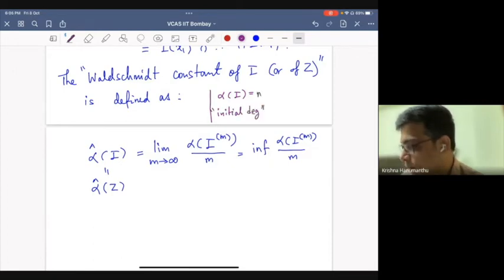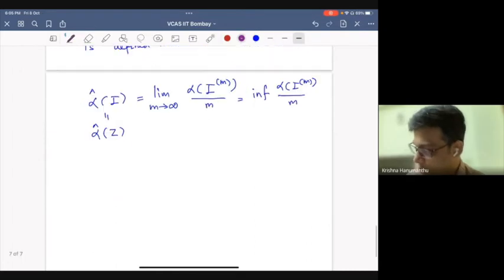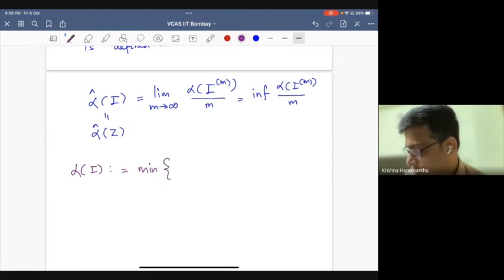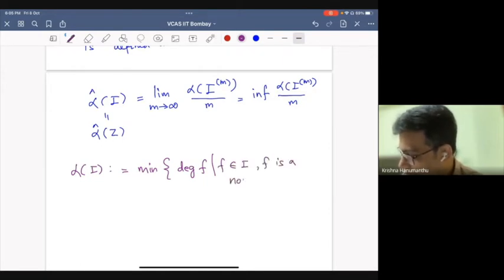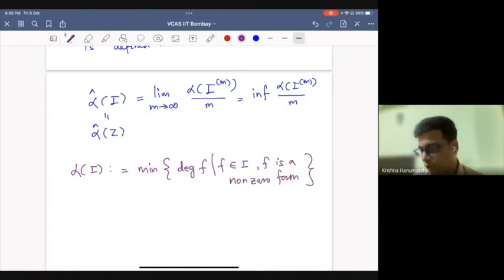So this is the minimum degree of f, with f in I non-zero. So it is the minimal degree. If you, for example, write I as a direct sum of its homogeneous pieces, it is the first term in that decomposition. Or you look at the degrees of all homogeneous polynomials in I, and take the smallest degree.